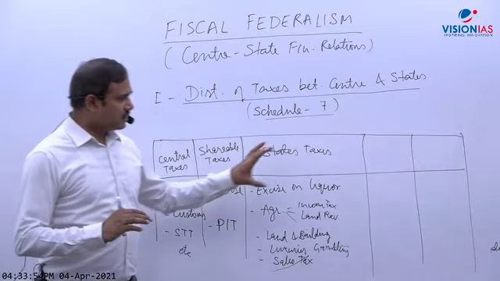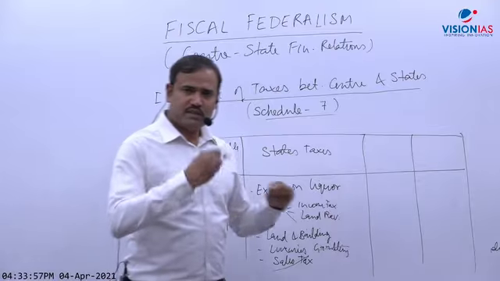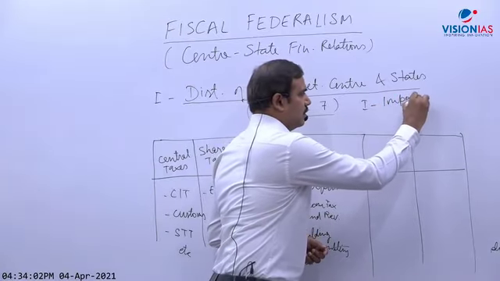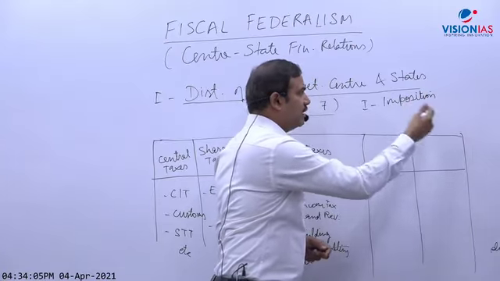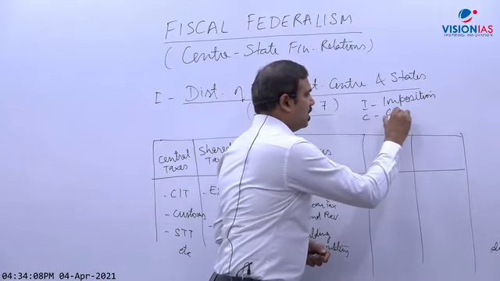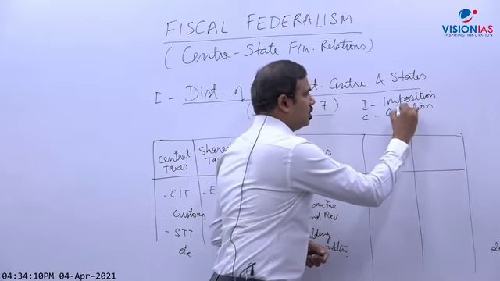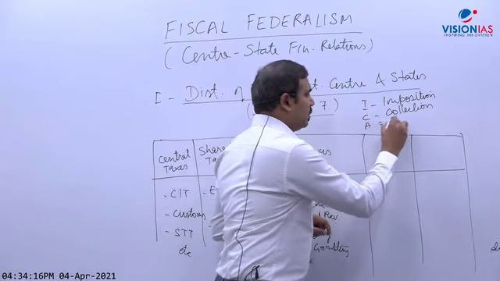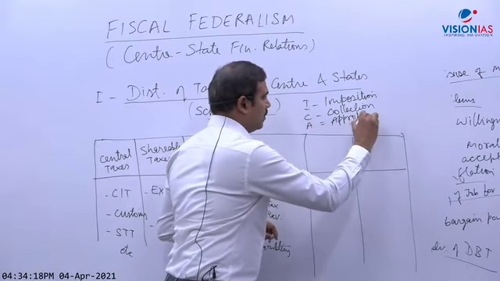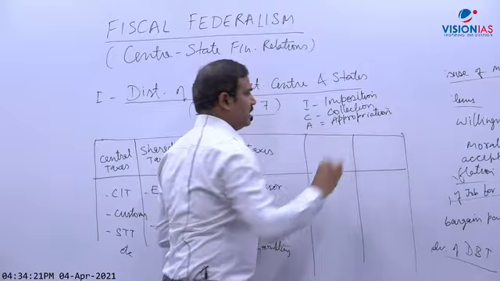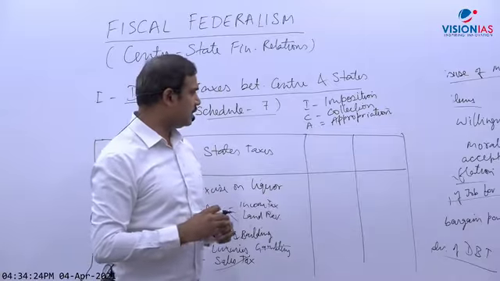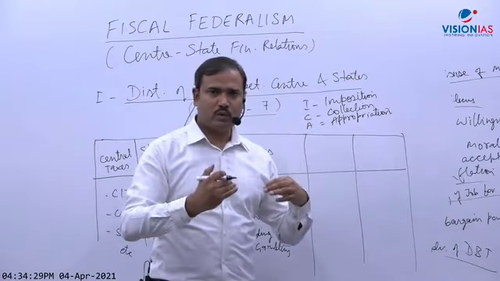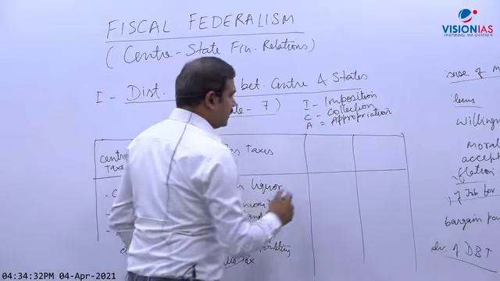Okay, now in this, there are three things in any tax. One is the imposition of tax. So I will write I. I means imposition or levy. Second is collection. C stands for collection. So write down separately these three terms: imposition, collection, and A is appropriation. Appropriation means taking the revenue. So imposition of tax, collection of tax, appropriation of tax.